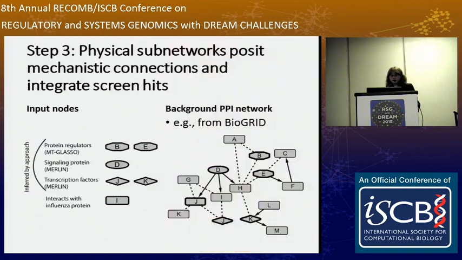So our regulatory network so far links regulators to targets based on statistical dependencies. But in order to get somewhat closer to a mechanistic understanding of the regulatory program, we integrate sparse physical interaction networks. So the input to this step of the approach, we do this on a per module basis, is a set of regulators identified by our previous methods, as well as additional host factors that are known to interact with influenza proteins. We also assemble a background network, for example, from BioGrid.